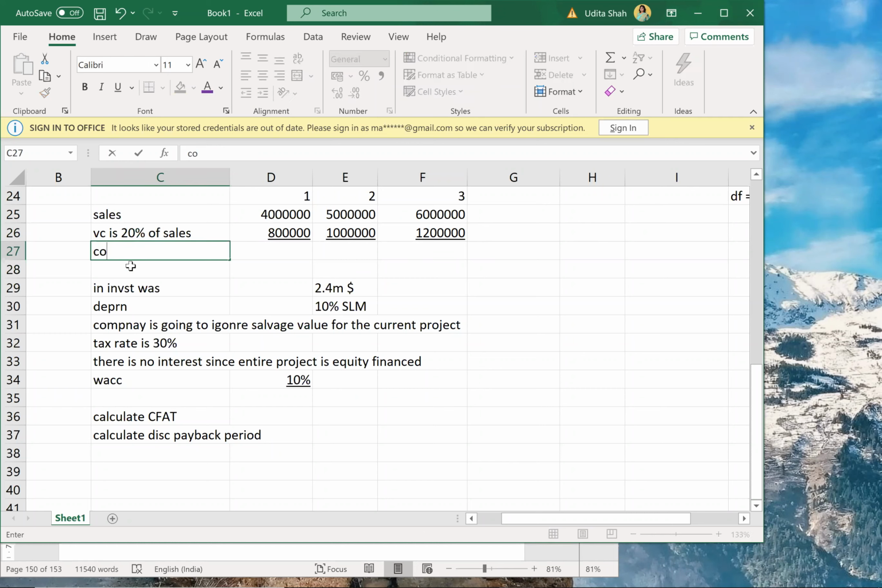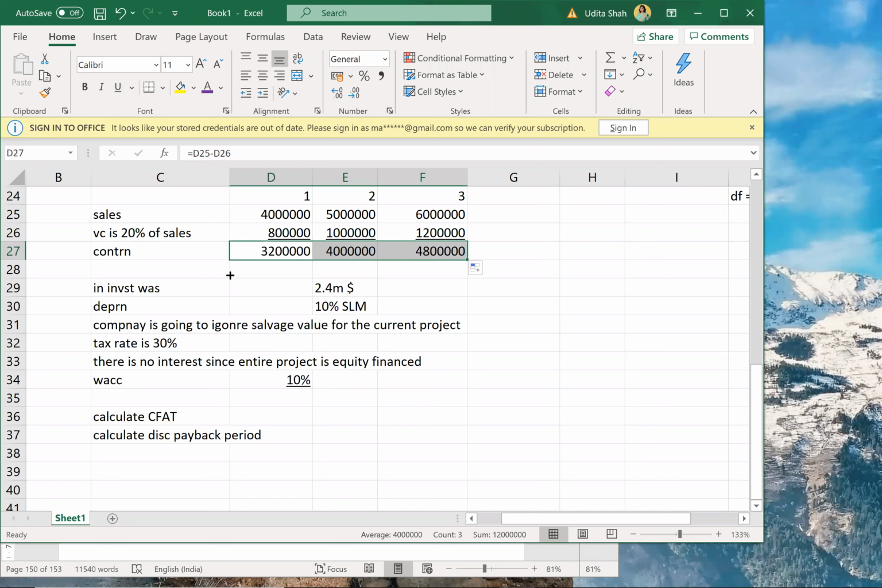So that will give me what? That will give me contribution. Contribution will be sales minus variable cost. That gives me contribution for all 3 years.